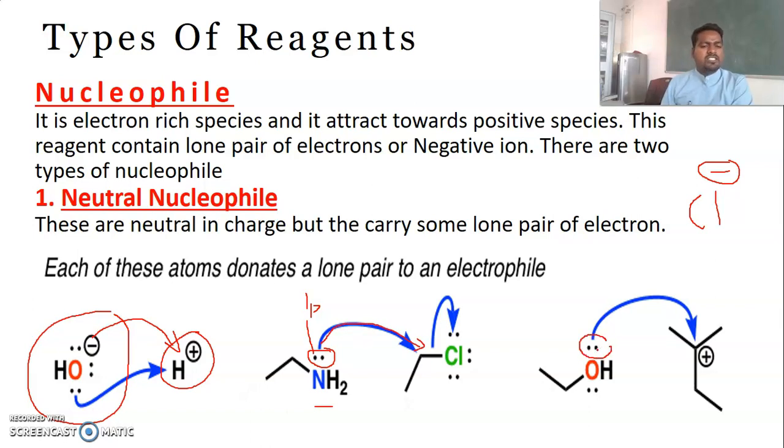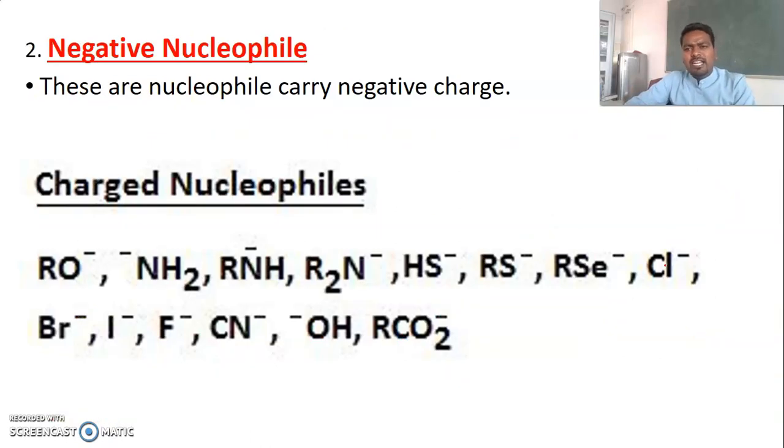Here it is not OH minus, this is just OH. Here oxygen possesses two lone pairs of electrons, and these lone pairs move towards the positive side, that is, towards the nucleus. That's why nucleophiles are electron rich in nature. Because of that, they are moving towards the positive side. Based on this, we classify them into two types: one is neutral nucleophile and the other is negative nucleophile.